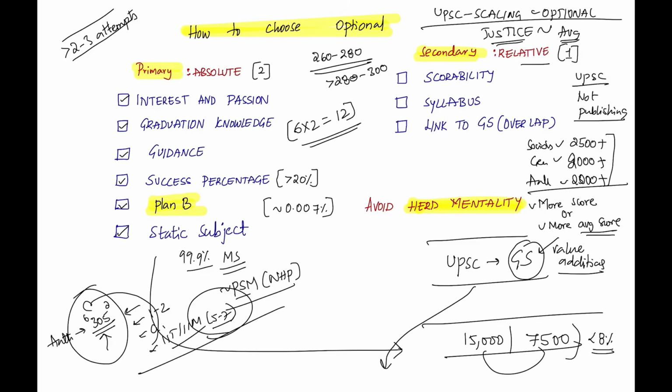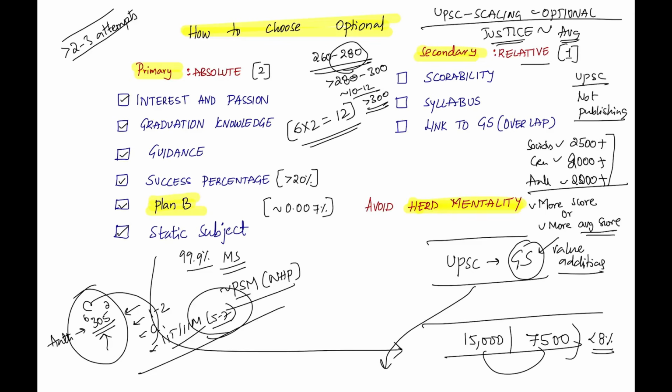Out of all the 1000 rankers, you hardly see 10 to 12 students getting more than 300. Very hardly you will see. If you take the top 100 last year in 2023, hardly 20 to 30 students are scoring more than 300. The average score is 280 only, be it any optional. Okay, the average score is 280.